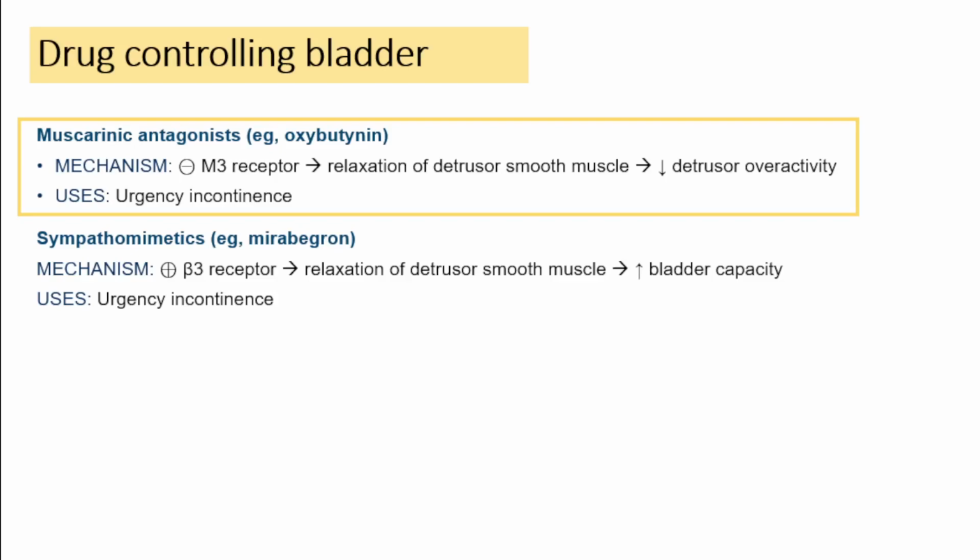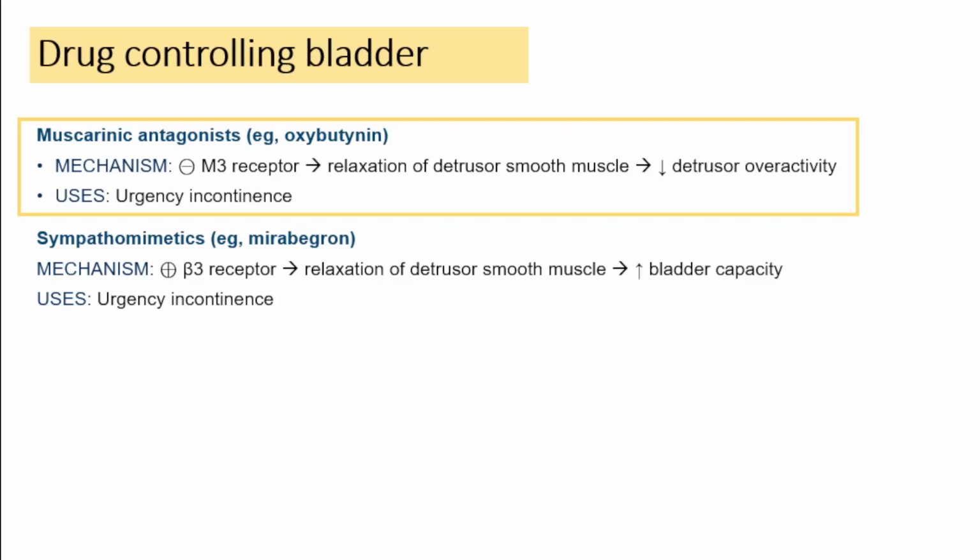Next we have a sympathomimetic agent. These are the drugs which are going to stimulate the beta-3 receptor which is present on the detrusor smooth muscle. The example is Mirabegron. So Mirabegron is a beta-3 receptor agonist. It will activate the beta-3 receptor on the detrusor smooth muscles in the bladder, thereby it relaxes the bladder.